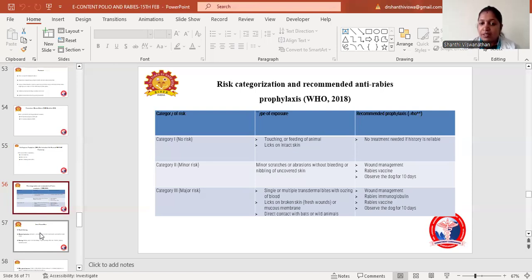Category 3 is a major risk. It includes single or multiple transdermal bites with oozing of blood, licks on broken skin or fresh wounds or mucous membrane, and direct contact with bats or wild animals. We have to give wound management, rabies immunoglobulin, and rabies vaccine, and we have to observe the dog for 10 days.